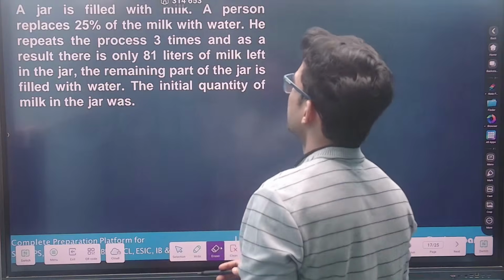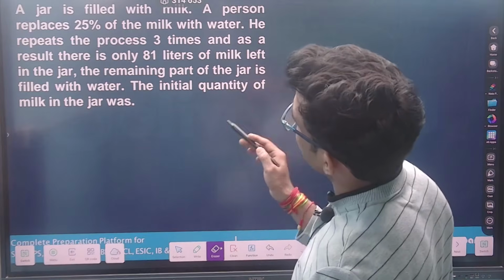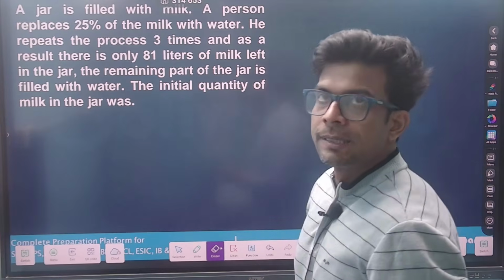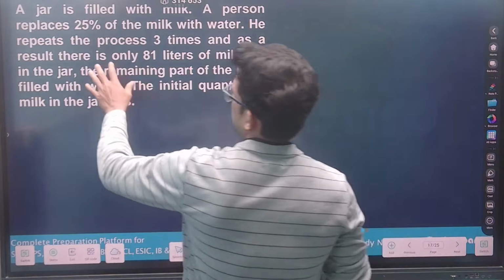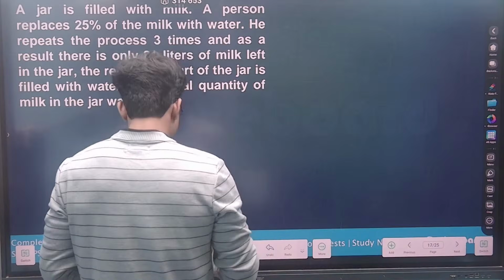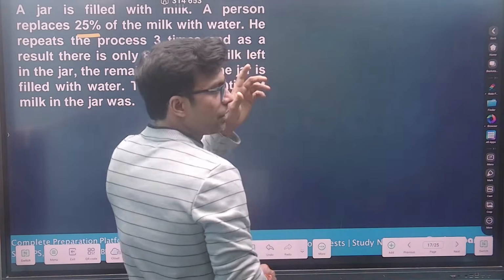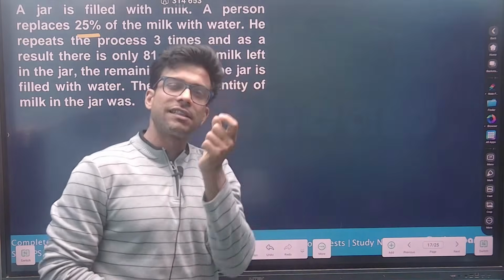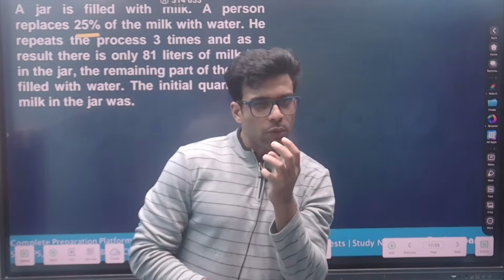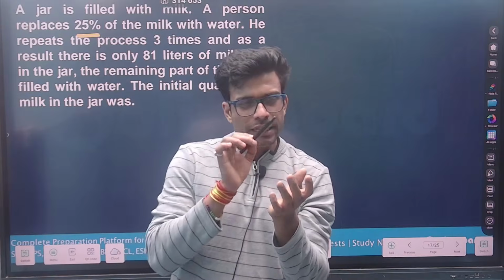A jar is filled with milk. A person replaces 25% of the milk with water. Now see, what is the meaning of 25%? Now see, when I read the question, I have that extent. Which means when you read the question, you should get that extent, where to hit, where to click the point.